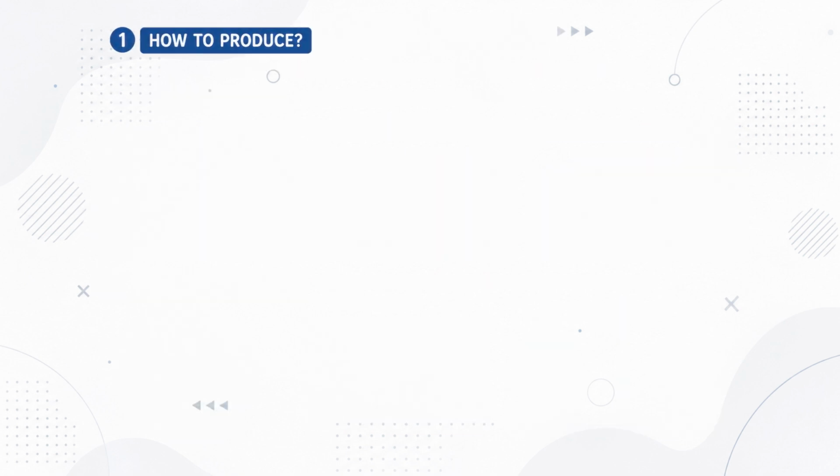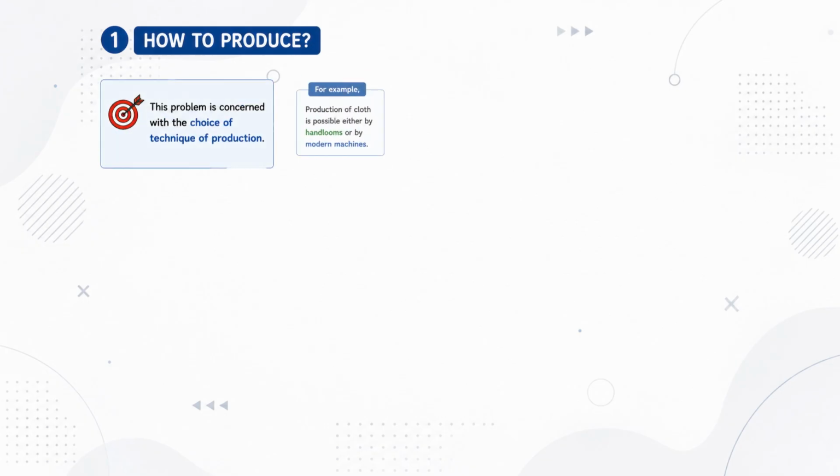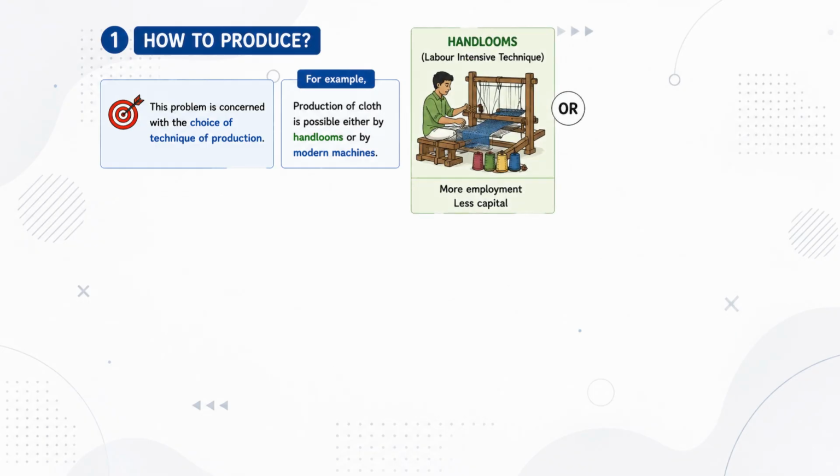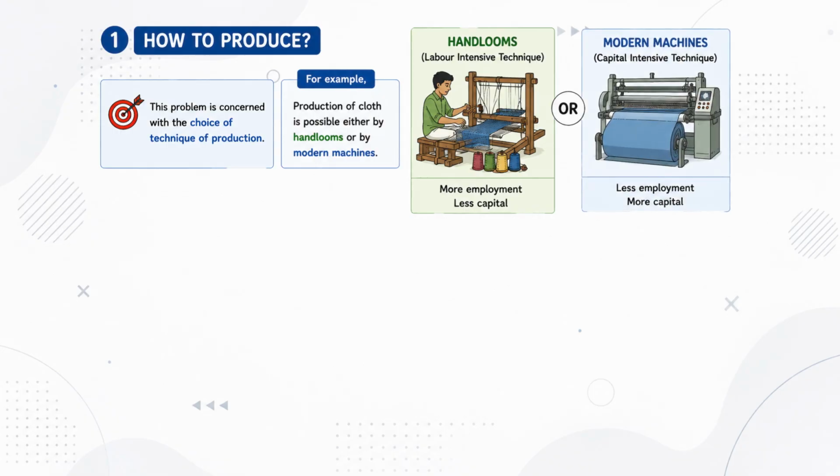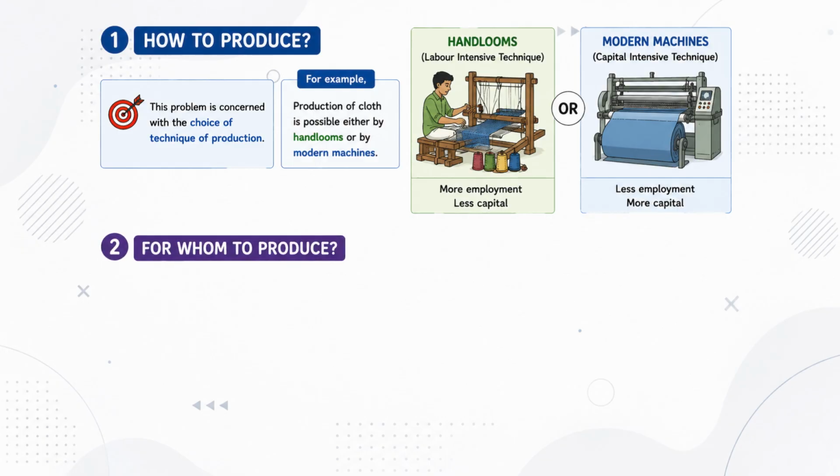The next problem is how to produce. This problem is concerned with the choice of technique of production. For example, cloth can be produced using hand looms, which is a labor-intensive technique, or using modern machines, which is a capital-intensive technique. The next problem is for whom to produce.